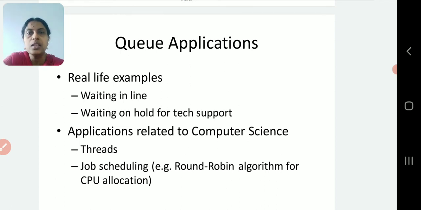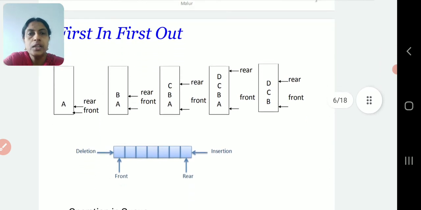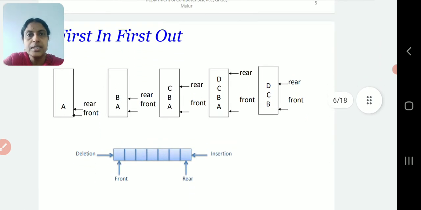Whichever job came first will be served first. If you remember taking printouts, whichever print command you have given first will be taken as a printout. It will be added to the queue. You are giving the first print from a Word document, the next print from PowerPoint, the third print from C++. That means the first print that came from the Word document will come out first. Even that is an example of queue application in computer science. So here the logic works with the concept of first in, first out.